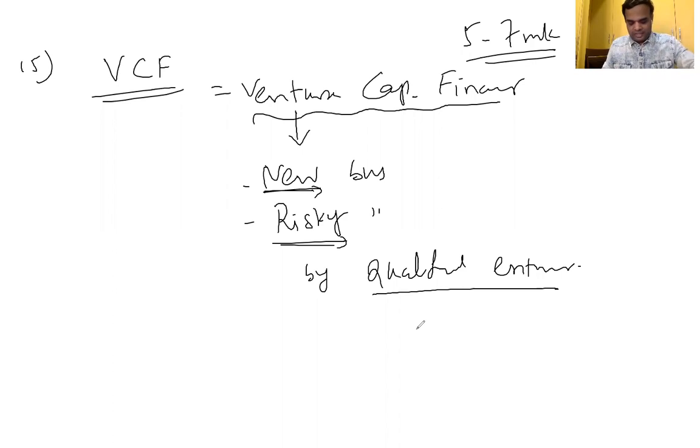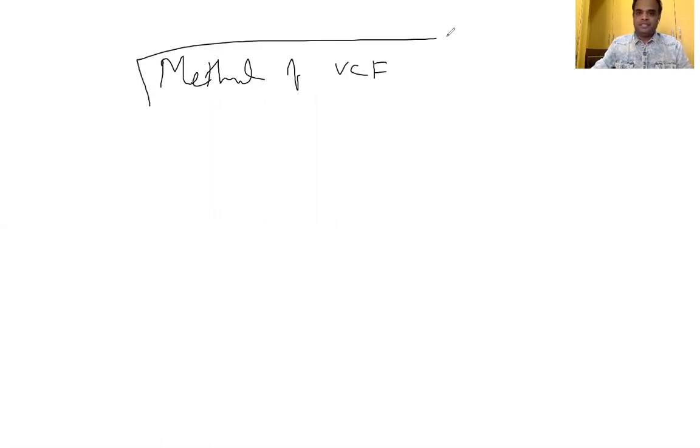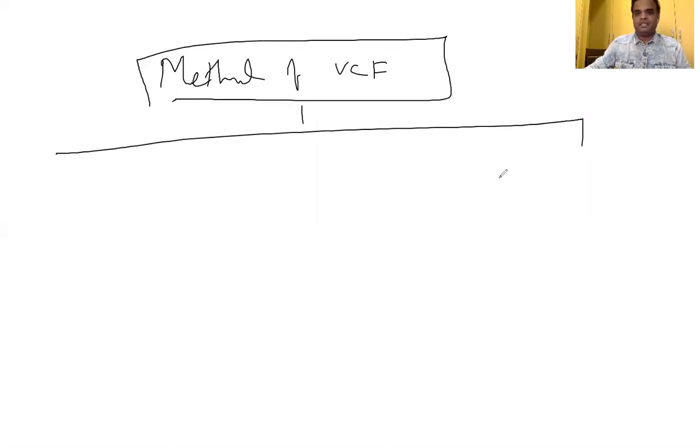With respect to venture capital, methods of venture capital finance. This segment itself, past exam question, many times they ask. With respect to methods of venture capital, 4 different methods are there. For example, venture capital.